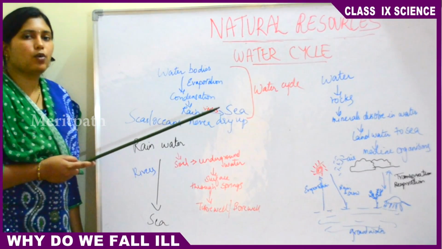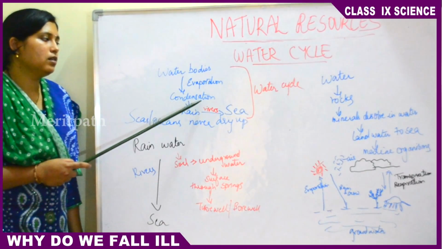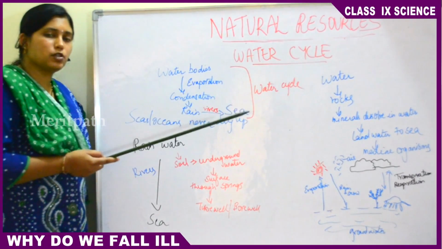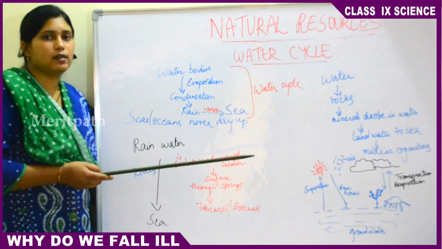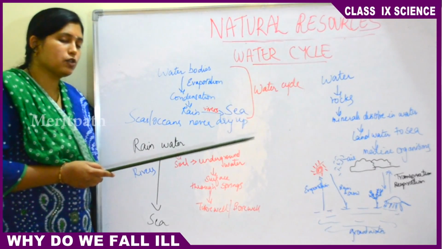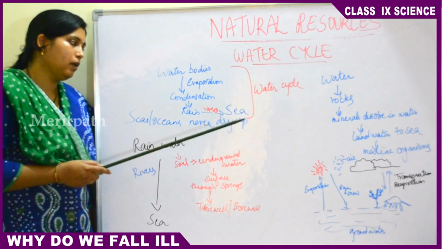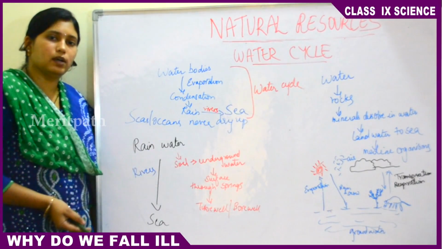Because as you go up, the air expands and cools, forming condensation. This condensation results in the formation of tiny droplets of water. As these tiny droplets further get condensed, they form big droplets of water. These big droplets of water cool down and form rain. Rain comes back to the earth again.